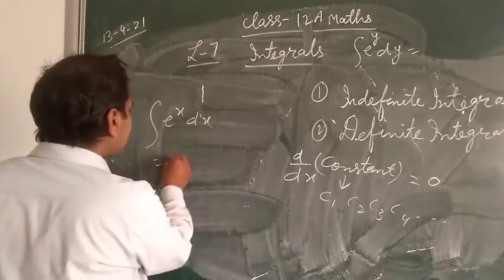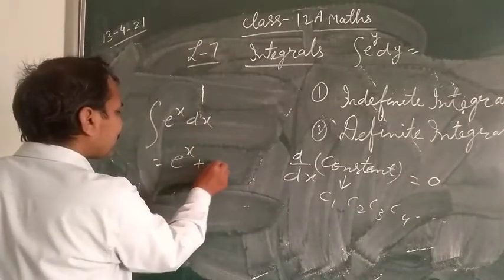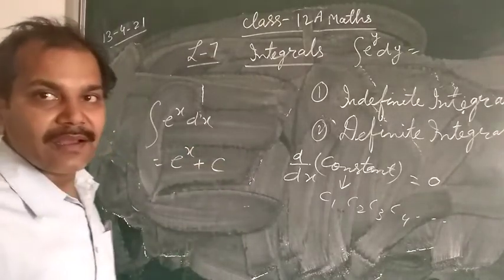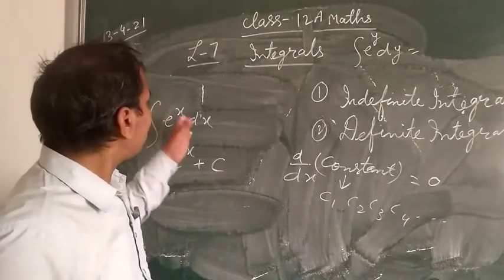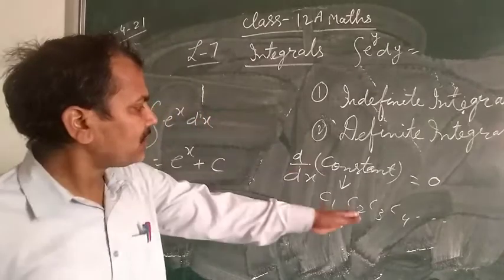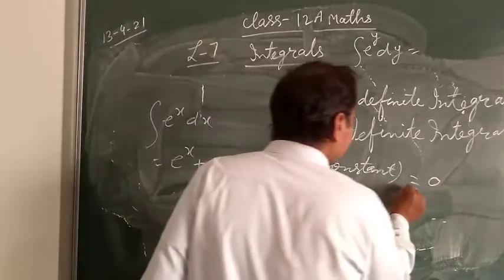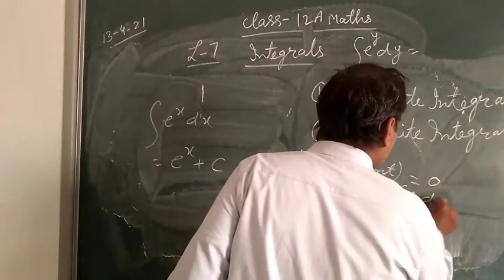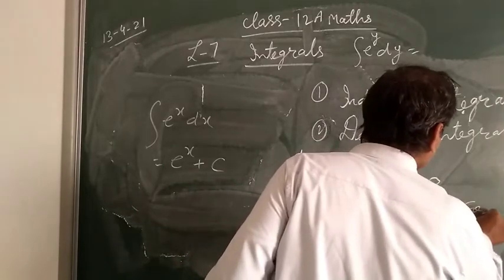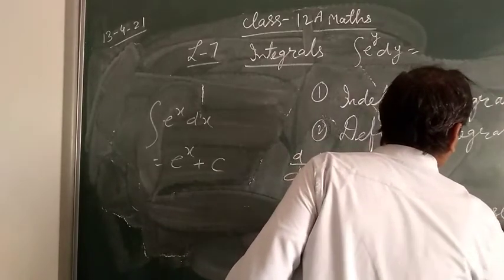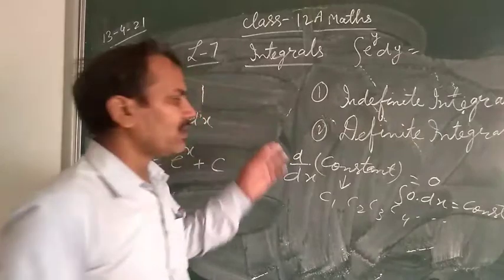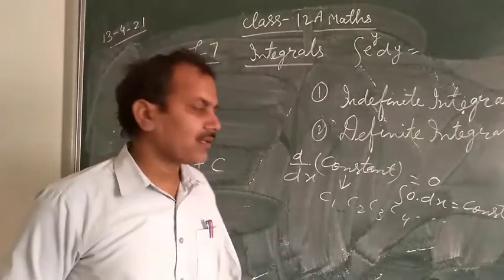So e power x dx their integration will be e power x plus constant. Why adding constant? Because 0 their integration, here you write 0 their integration what will be, constant. So 0 we can integrate anywhere.